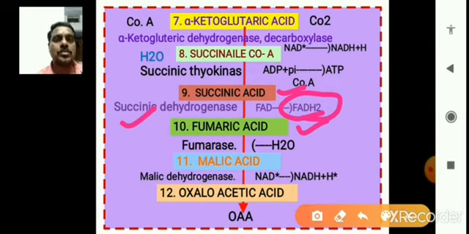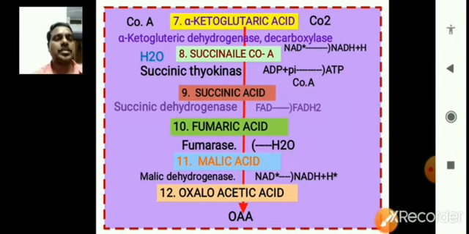When the dehydrogenase is present, the H2 ions are added to either NAD or FAD. Between succinic and fumaric acid, the FADH2 is produced. So in the 10th stage, we have fumaric acid.